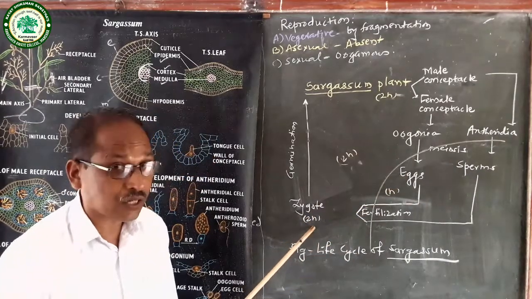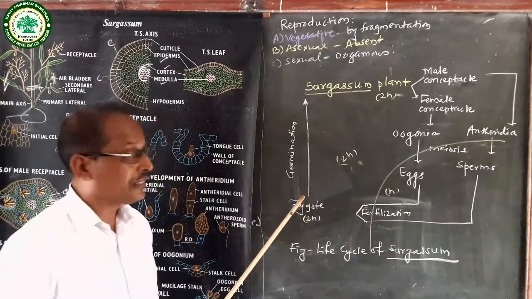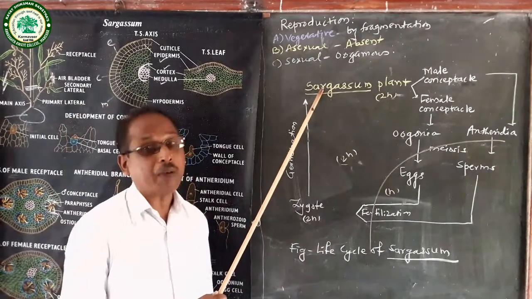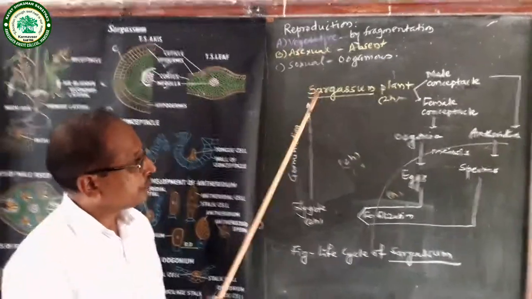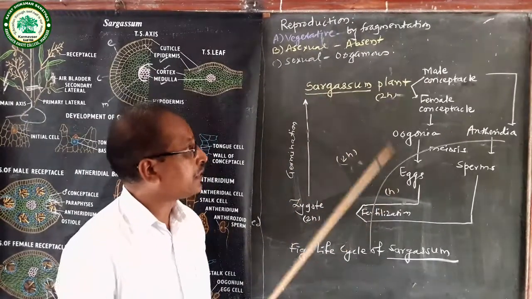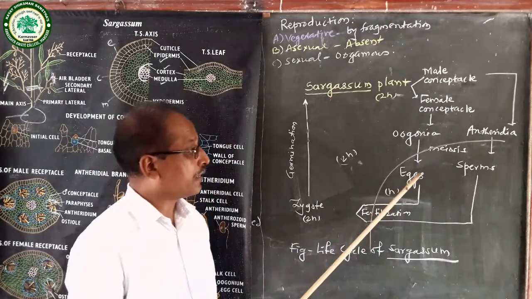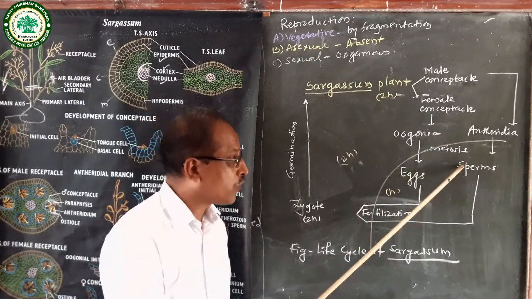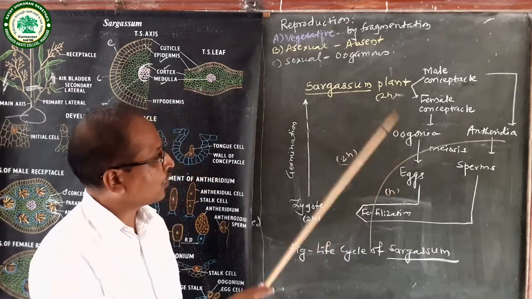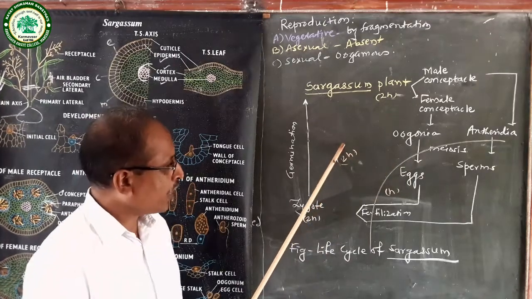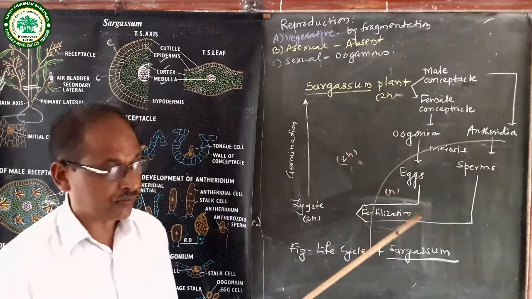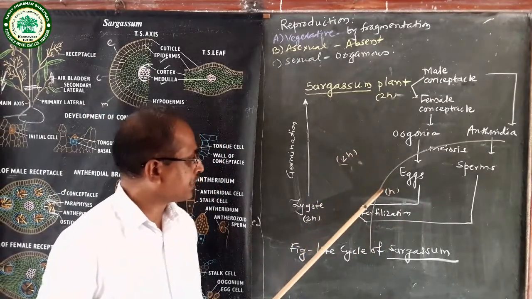Zygote is a diploid structure. Then that zygote divides and redivides and forms a new individual, that is a new sargassum plant. This is the diploid phase and this is the haploid phase. In the life cycle of sargassum, only the gametes, that is the antherozoids or sperms and egg, are haploid, and except this, all other is a diploid phase. This diploid phase produces haploid phase, haploid phase produces diploid phase. It alternately takes place. That is called alternation of generation.